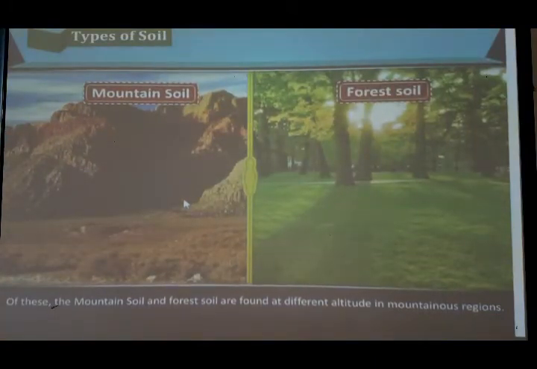Of these, the mountain soil and forest soils are found at different altitudes in the mountainous region.